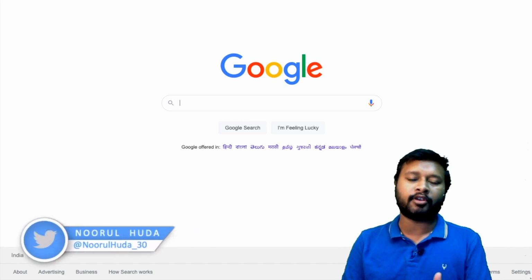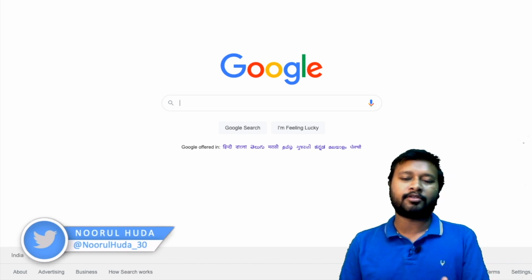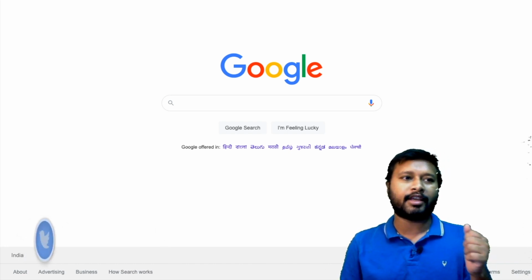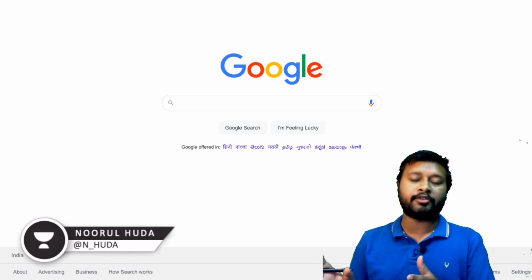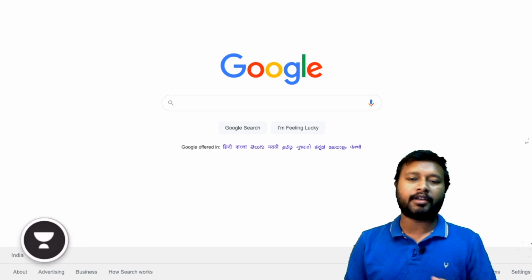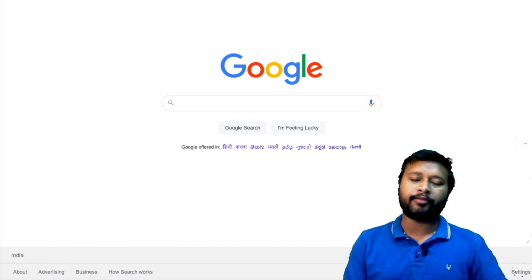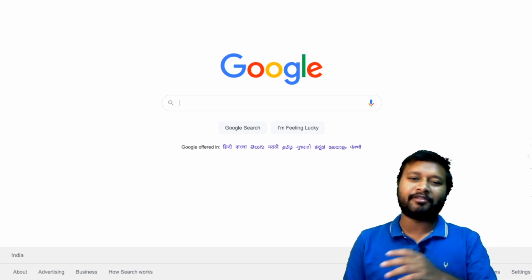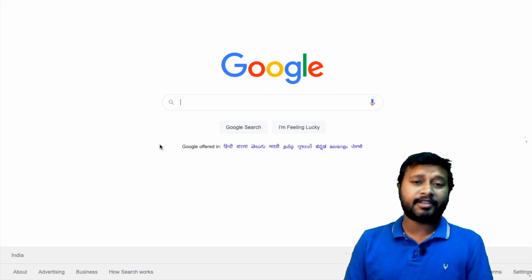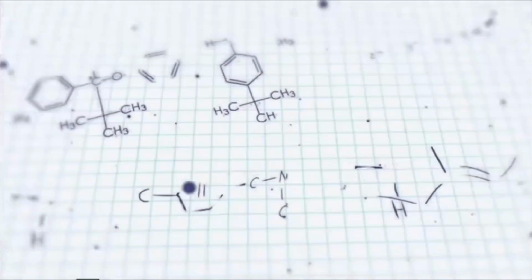That's what I just wanted to inform you, because many of the students don't know how to get the books. They don't have access to the books. There are many other websites which provide these books for free, but only those which are very important for your preparation, I've tried to sort out on the website. All right, so everything I'll be telling you in this video. Now without wasting any time, let's continue with our video.